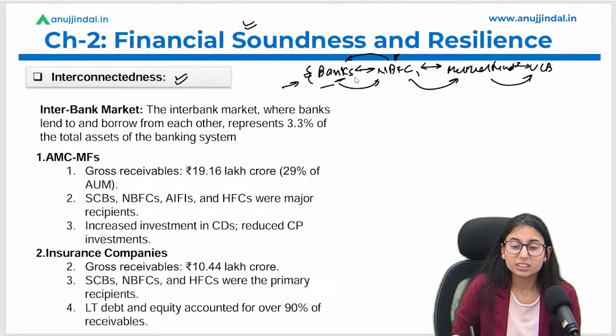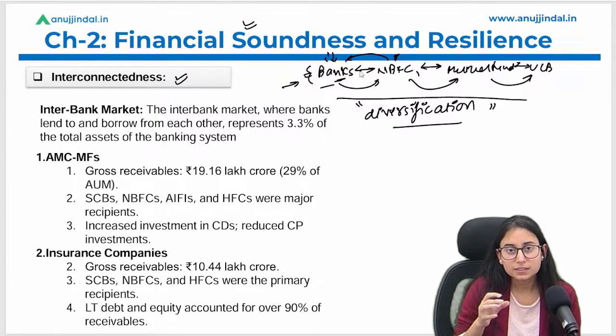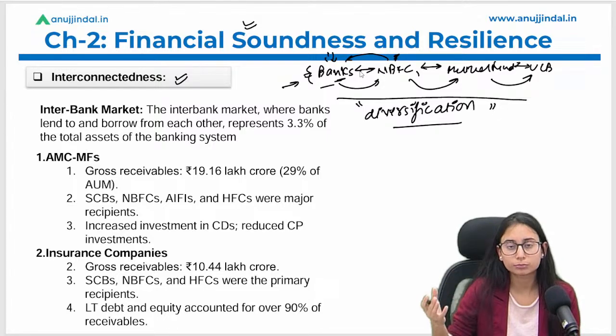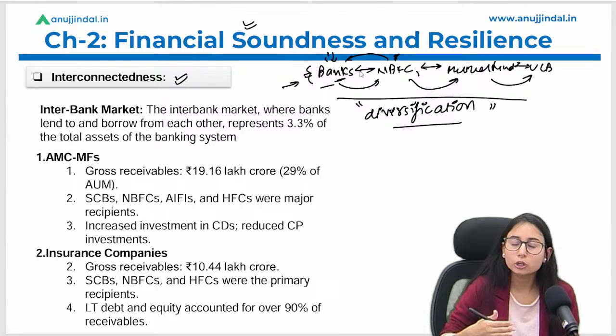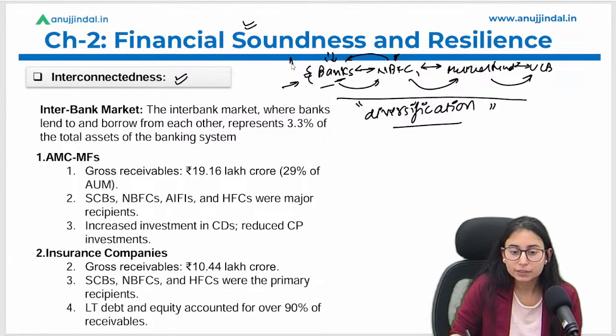So with this we can understand there is a need for diversification of funds. Banks raise funds from different sources, and they should not concentrate their borrowing on one or two institutions. They can raise funds from different sources in order to maintain diversification. Even if one bank or one institution fails to give the money, they are able to raise funds from alternative sources of finance. I hope the agenda of discussing this topic here is clear.